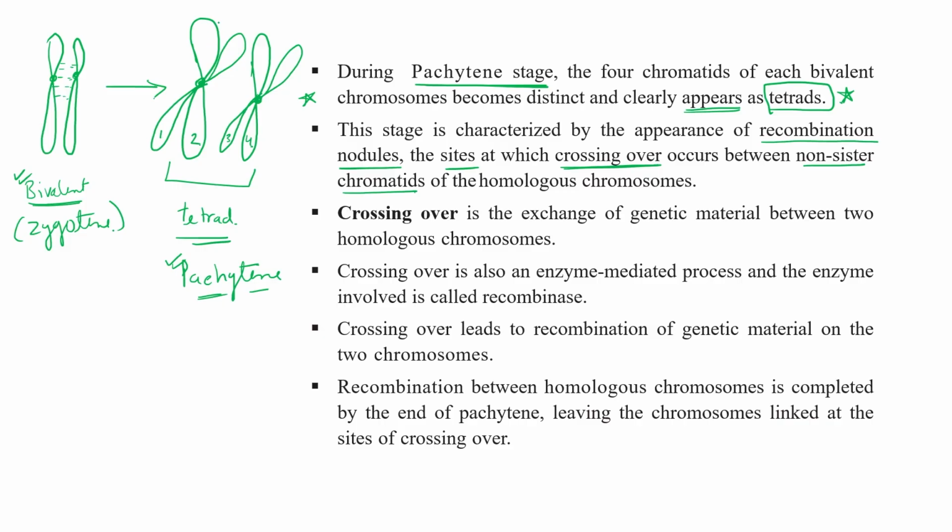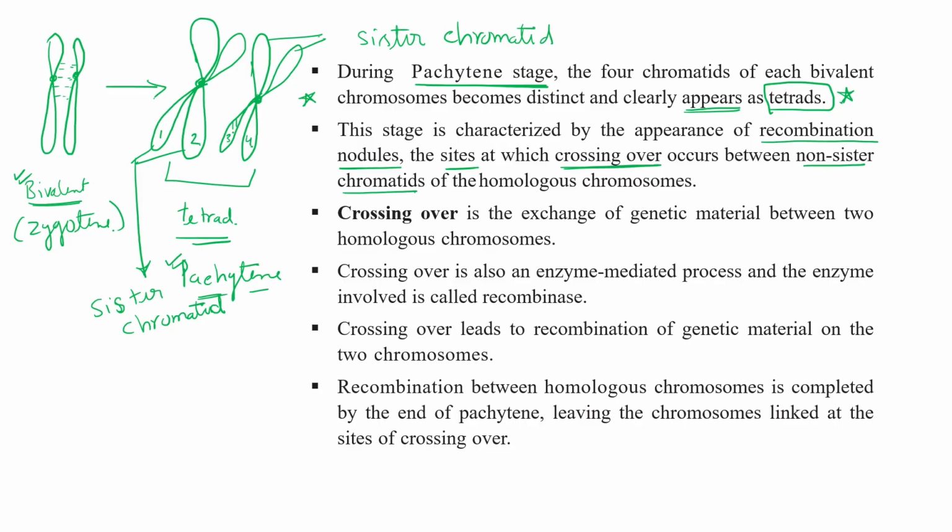These two are sister chromatids, 3 and 4, and 1 and 2 are sister chromatids. So crossing over occurs between non-sister chromatids: 1 and 2 are sister chromatids, 3 and 4 are sister chromatids, but crossing over occurs between 2 and 3, which are non-sister